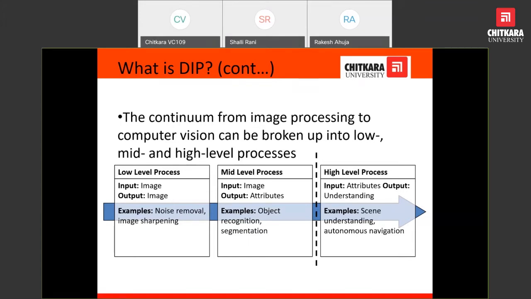Next, when we come to the mid level of processing, the input is always the image, as in the case of low level processing, but the output are attributes of the image. Attribute means actually what objects are present in the image. How can we classify the image?